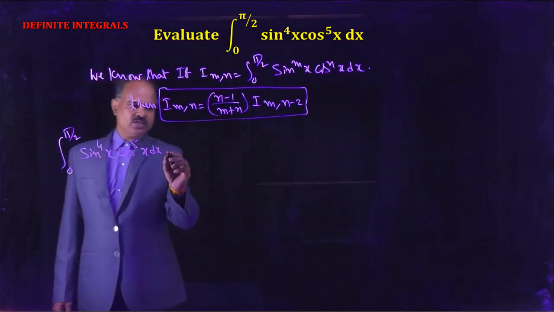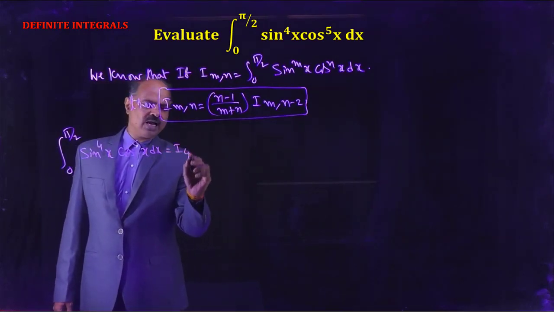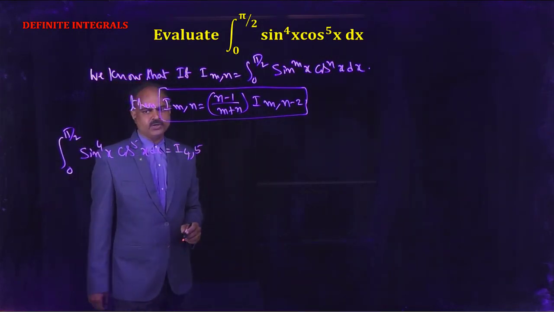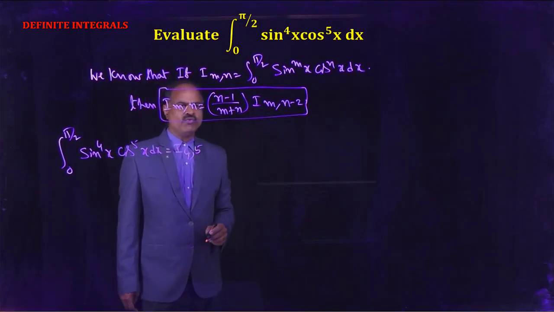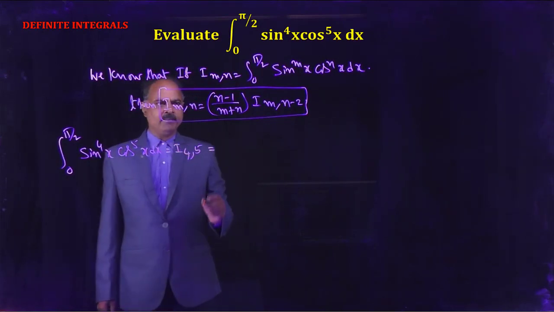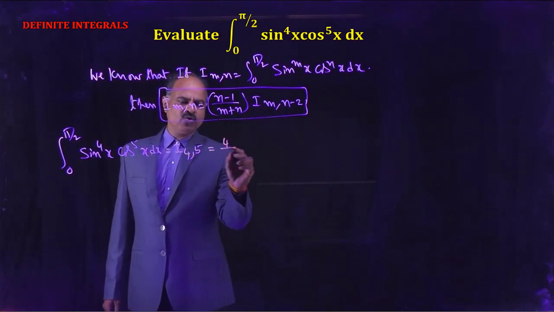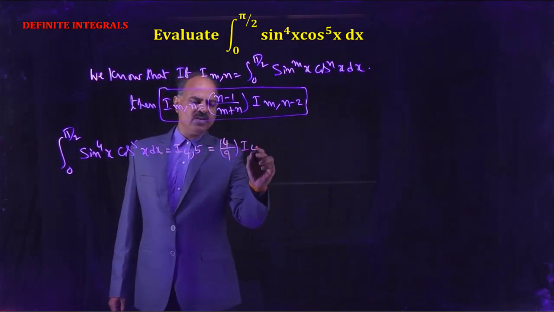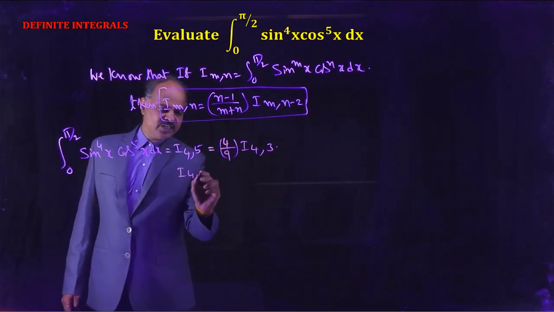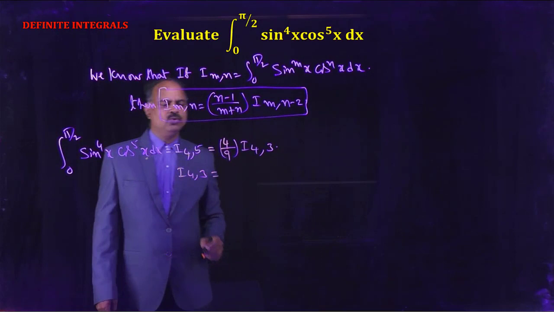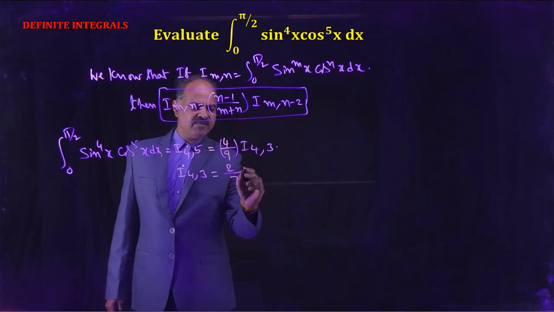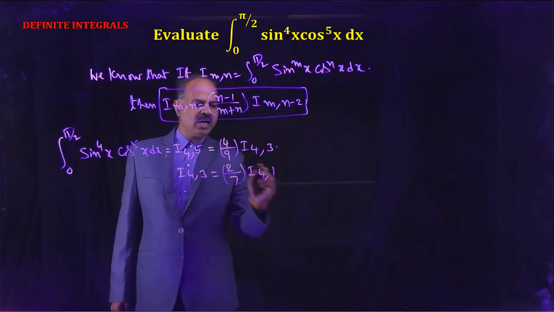So this equals I(4,5). Substitute m equal to 4 and n equal to 5 in the above formula. So we get (n minus 1) by (m plus n), that is 4 by 9 into I(4,3). But I(4,3) is equal to, here n equal to 3, that is (3 minus 1), 2 by (m plus n), 7 into I(4,1).